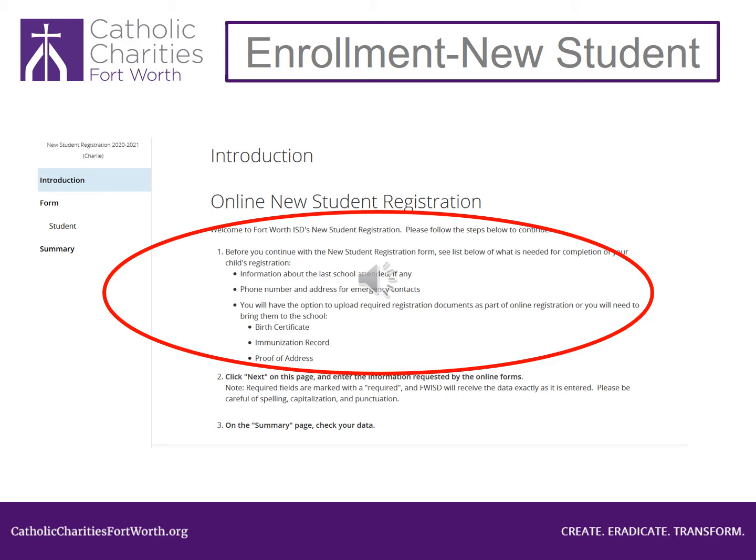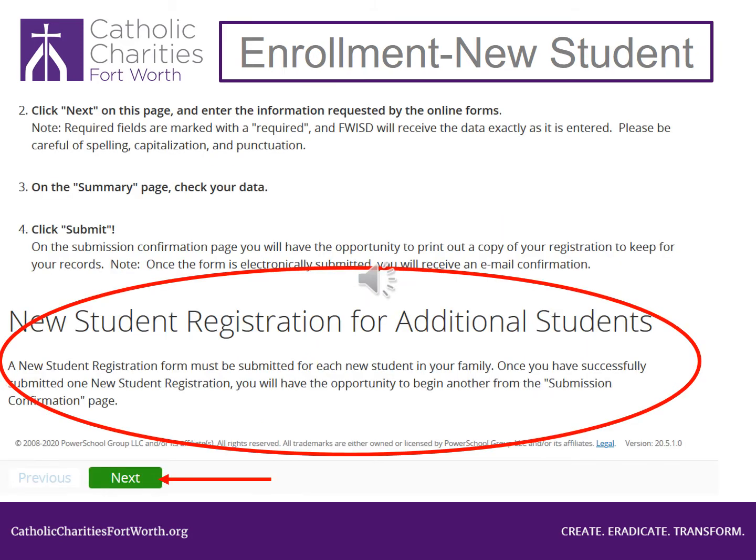Scroll down the page. If you have more than one child to enroll, you will do that later. Click the green button Next at the bottom of the page.